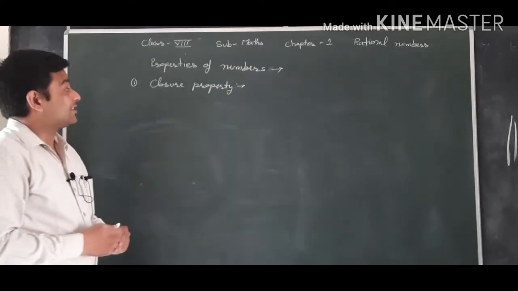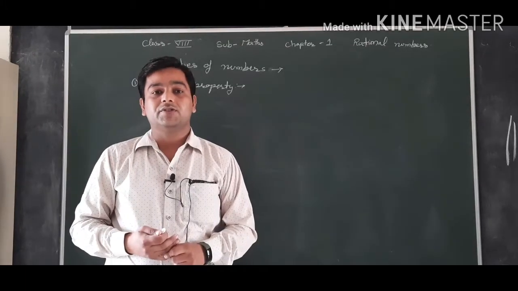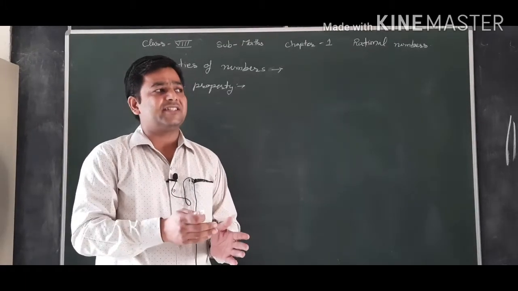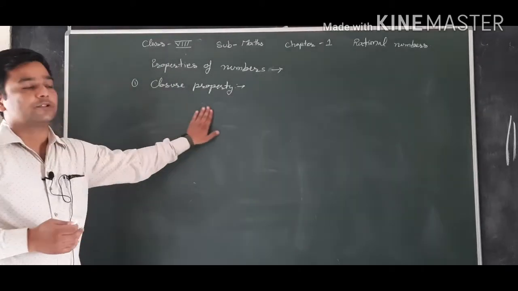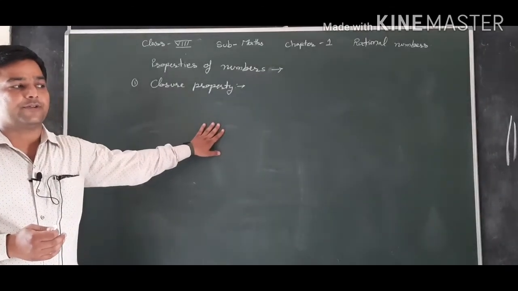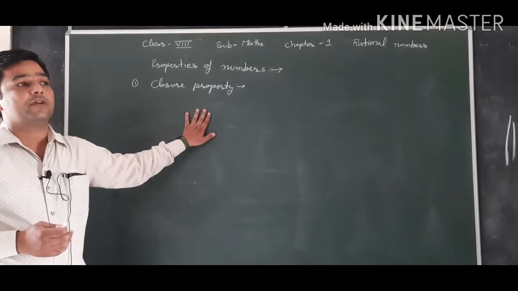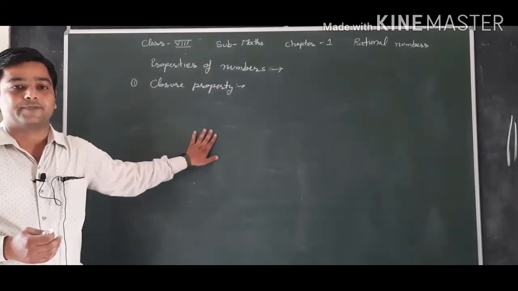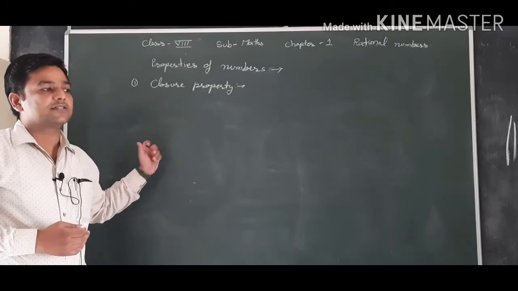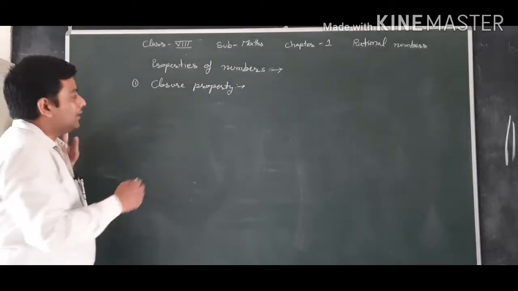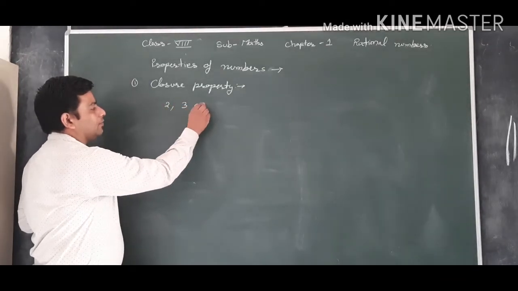Now we will go to the properties of numbers, of which the first is the closure property. Earlier in 6th and 7th classes you studied closure properties, but now let's just revise it. Closure property means if we take any two numbers and we get the result from that number system only. For example, we have natural numbers 2 and 3, both natural numbers.